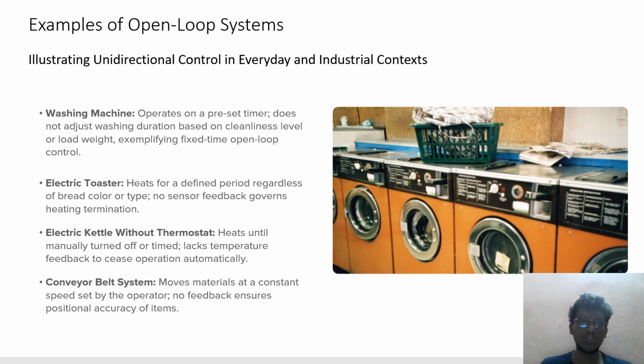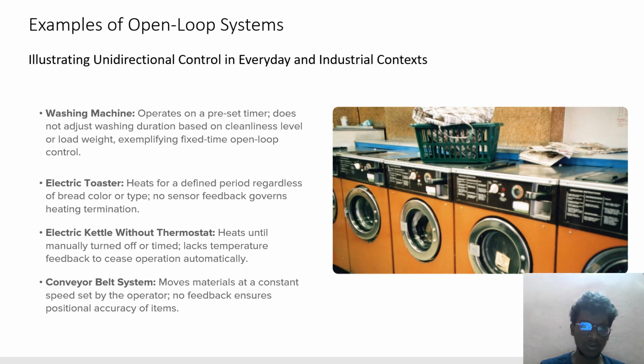Examples of open loop systems illustrating unidirectional control in everyday and industrial contexts. A washing machine operates on a preset timer and does not adjust washing duration based on cleanness level or load level. Fixed time open loop control. An electric toaster heats for a defined period regardless of bread color or type. No sensor feedback governs heating termination.